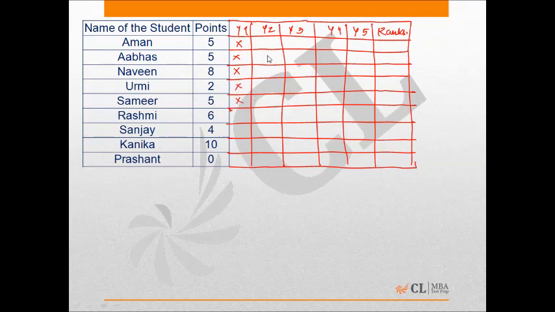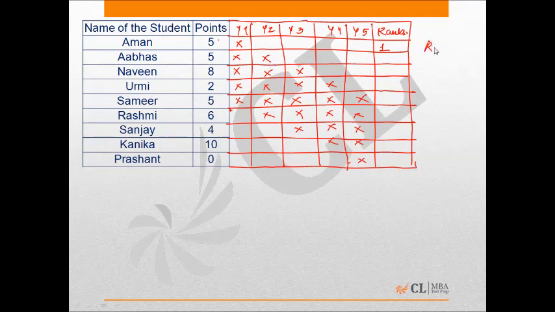So, in the first year, these 5 players played. In the second year, these 5 players played. In the third year, these 5 players played. In the fourth year, these 5 players played. And in the final year, these 5 players played. So, Aman got to play for only 1 year, and his points is 5. So, he was awarded first rank. Abbas was awarded 5 points and he was able to play for 2 years.